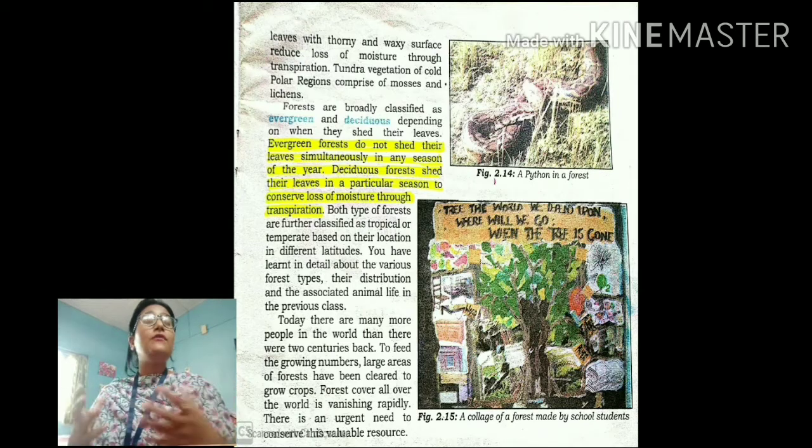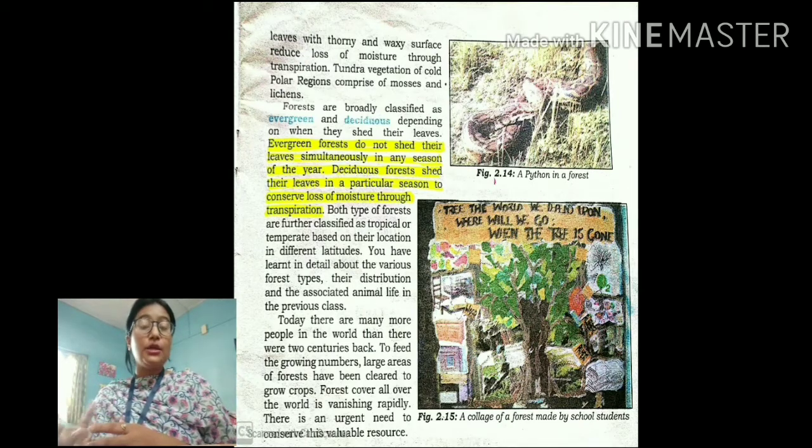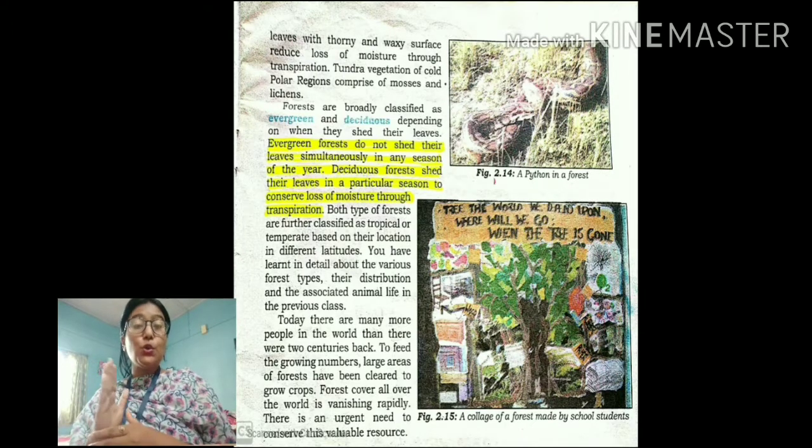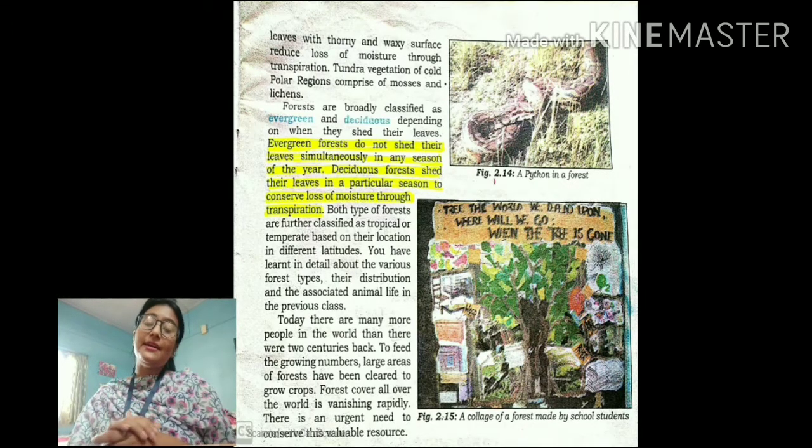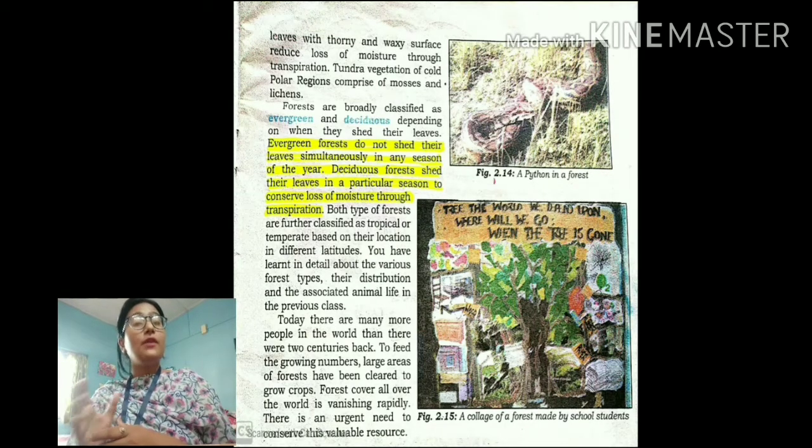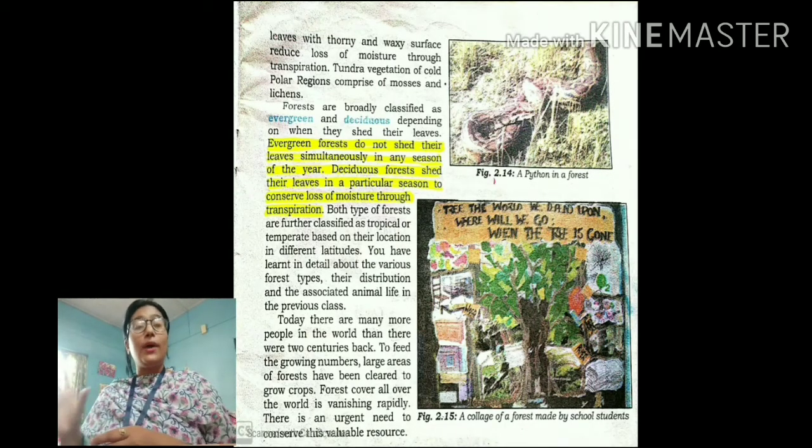So the environment will be under threat, isn't it? It's high time we find ways to protect natural vegetation from getting exhausted. So students, in the next class we will discuss the various conservation measures to protect wildlife and natural vegetation.